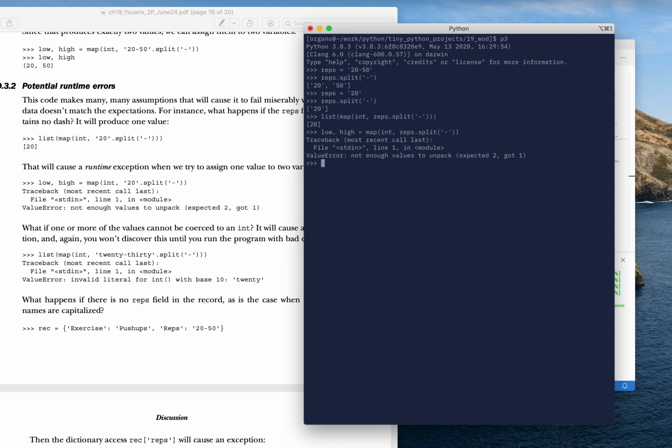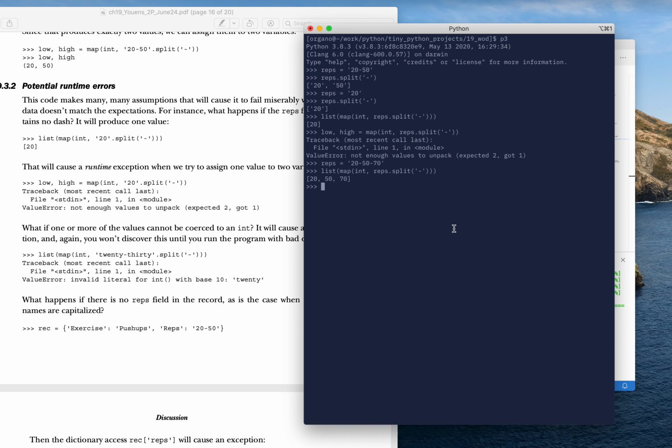What if there were three numbers? What if it was 20-50-70? I mean, that's just clearly crazy. What are you going to do if you get that? Let's just go back and put reps as 20-50-70. And what happens if we split that? We get three values. And then if we try to assign three values to two values, again, we get a runtime exception because Python will be like, I don't know what to do with that.